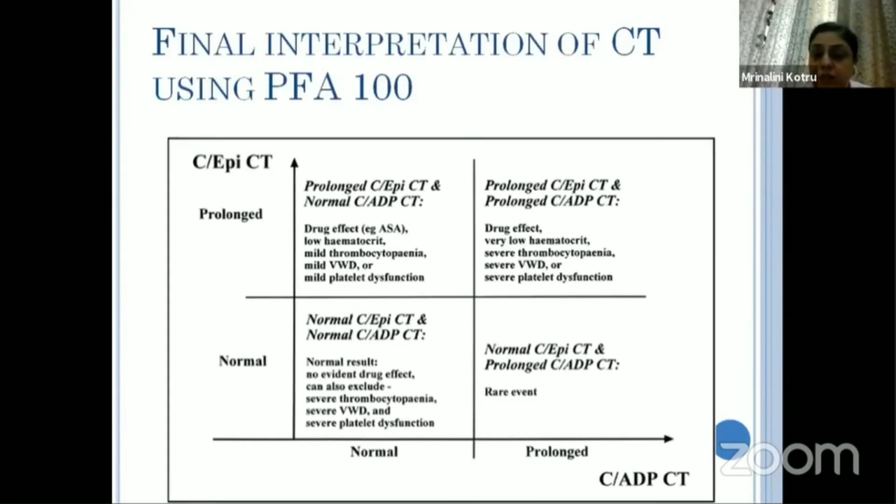So when both are normal, we can almost rule out any severe defects in primary hemostasis. But if only one is prolonged, especially only the cartridge with epinephrine, then we should rule out a drug effect and milder bleeding defects like mild VWD, mild platelet function defects, or thrombocytopenia. And if the cartridge with epinephrine is prolonged along with ADP, then severe disorders of primary hemostasis should be considered.